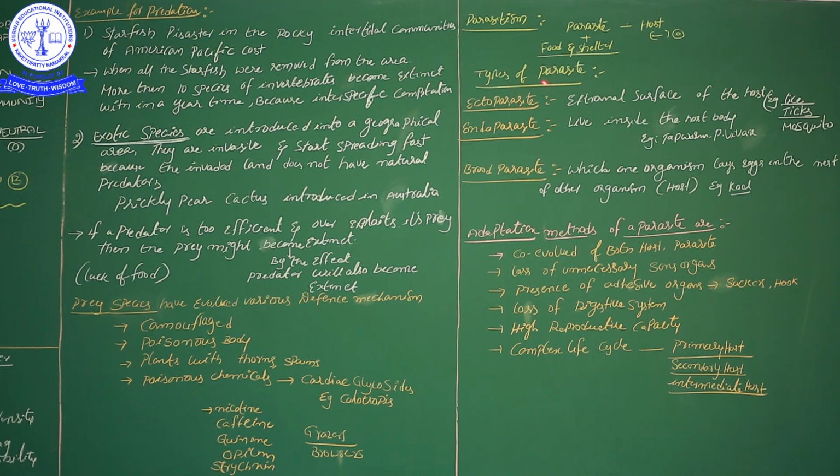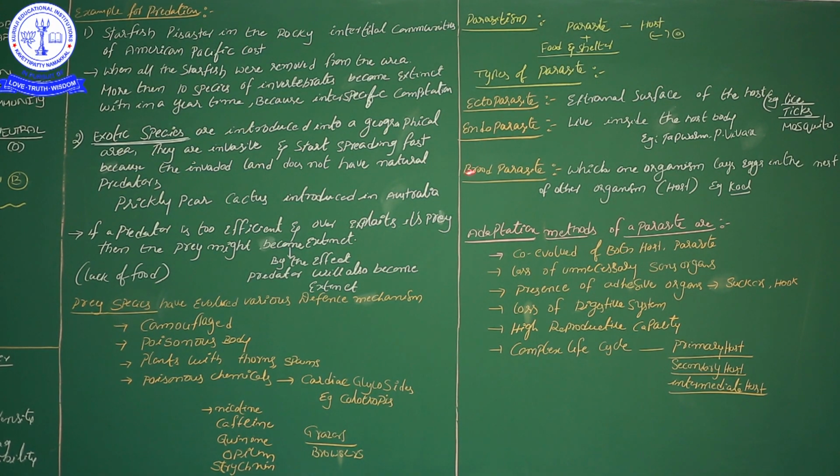Here parasites are of two types, ectoparasite and endoparasite. Ectoparasite means the parasite depends upon the external side of the host body, the outer side, and does not enter the inside of the host. Such a parasite we call an ectoparasite. Examples: lice in human beings, ticks on dog skin, and mosquito. Mosquito is an ectoparasite because it sucks blood from our body from the outer surface only.